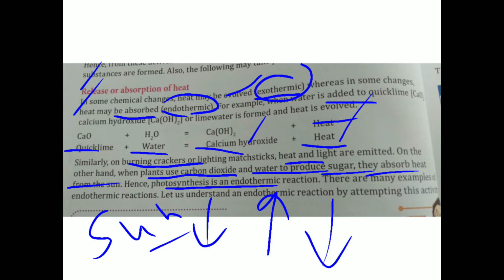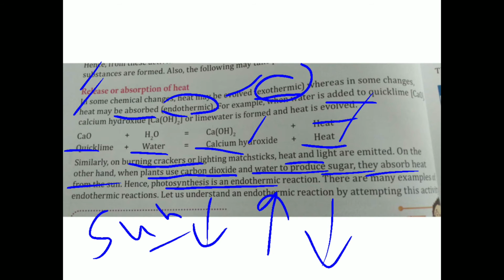Hence photosynthesis is an endothermic reaction. Many reactions going on in our daily life are exothermic or endothermic. Whenever we burn a candle or a gas stove, heat is produced, and that is an exothermic reaction. Okay, clear?